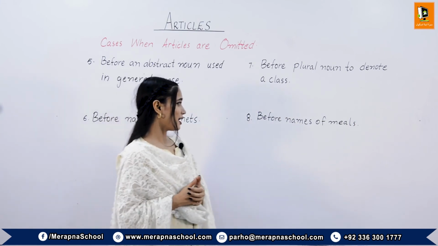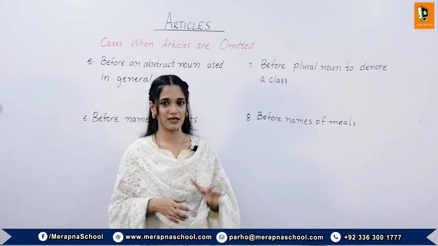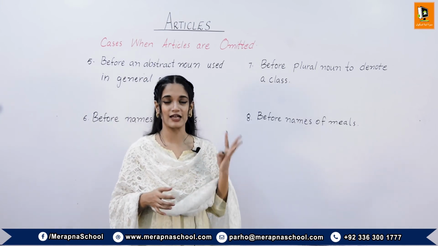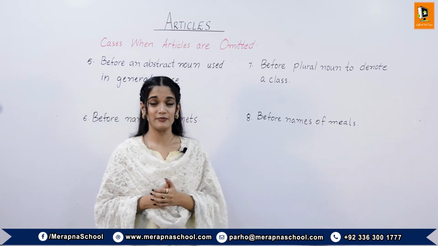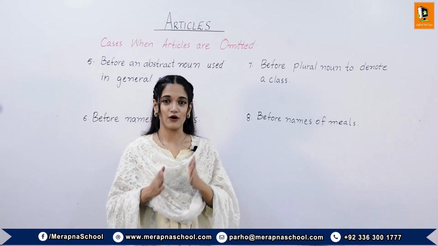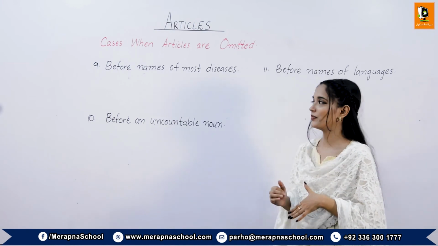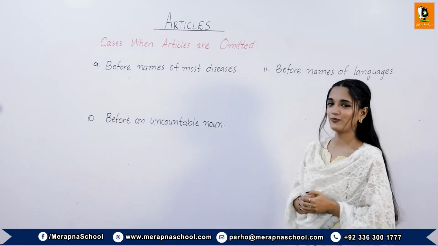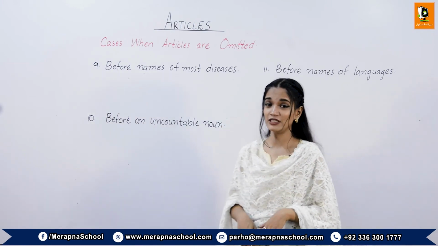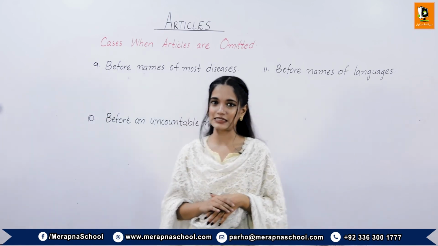Number 8 case is before names of meals. Names of meals can be breakfast, lunch, dinner. For example, I am going out for dinner. Number 9 case in which the articles are omitted is before names of most diseases. For example, she is suffering from measles.